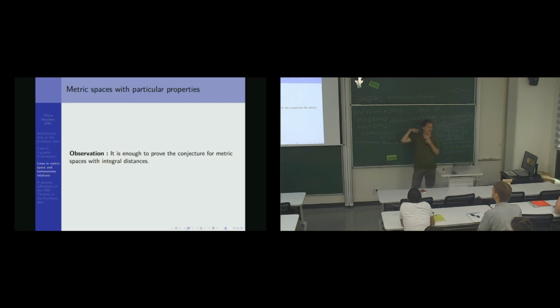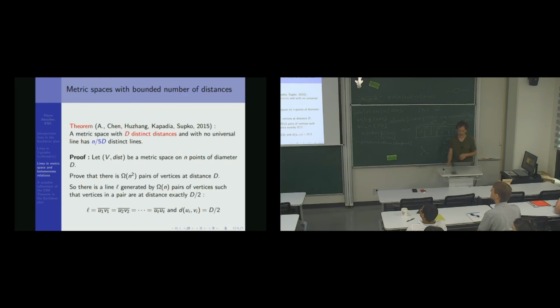It's an observation, because the metric space is defined by a lot of inequations. For every triple, you look at the triangle inequality. So you have a set of n choose 3 inequations. And then you want to solve this with integers, and this is always possible. So yeah, you can look only at integral distances.